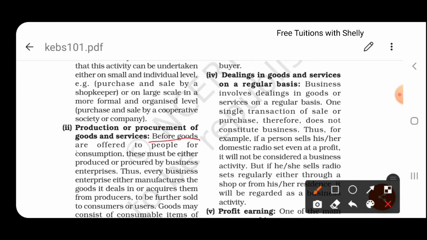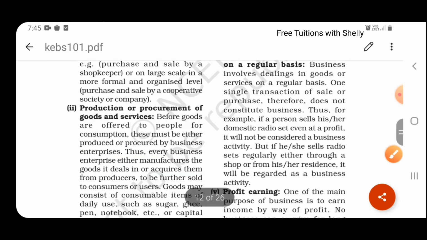That is, before goods are offered to people for consumption, they must be either produced or procured by business enterprises. That is, if you want to sell something to somebody, firstly you have to acquire that product in your hand. You must have that product with you to sell it to somebody else. So the second feature of business is that you have to procure the goods and services which you want to sell.